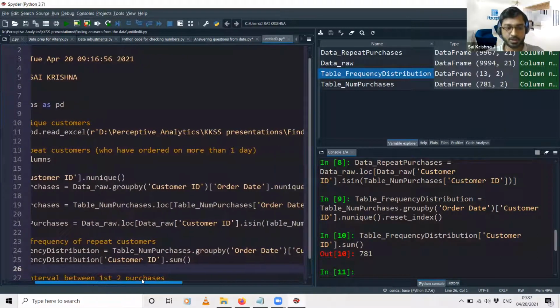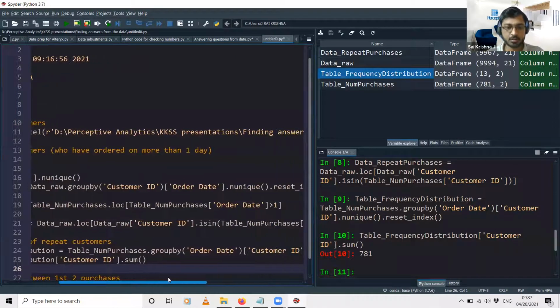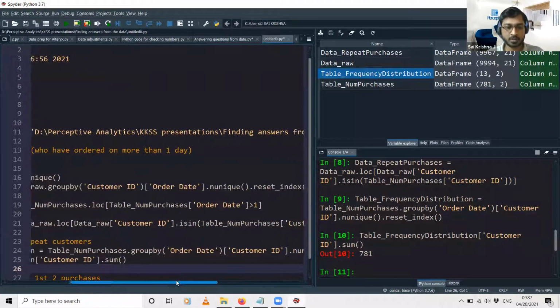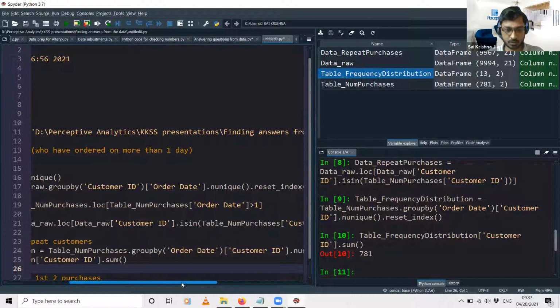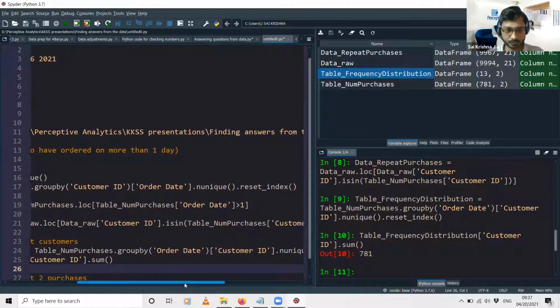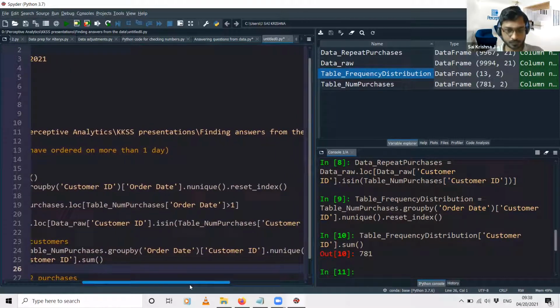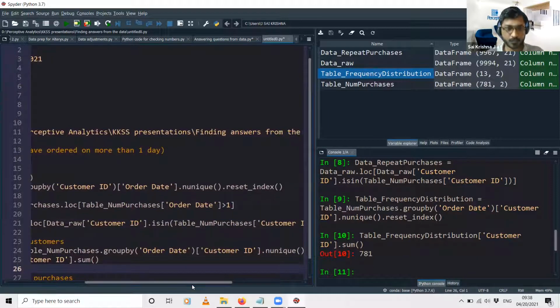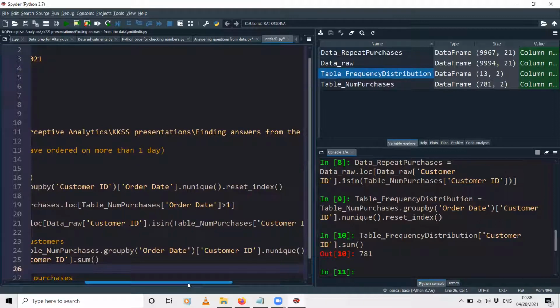Everybody with me here until now? Any questions? Or would you like to take a closer look at any particular part of the code? I'm good, Sai. Okay, thank you.